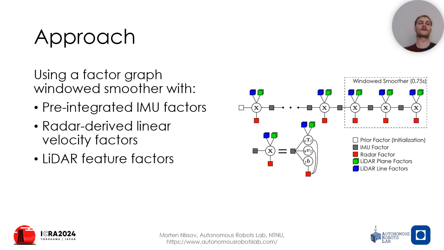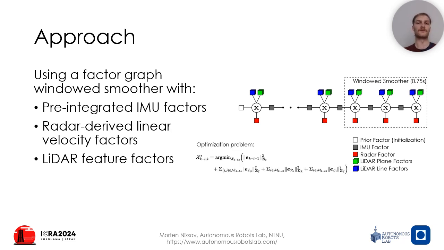As such, our approach utilizes a factor graph for solving a windowed optimization problem. A visualization of the factor graph can be seen here on the right, which is made of state estimate nodes containing pose, linear velocity, and bias information, connected by factors representing the added information which relates to the states of the optimization problem.